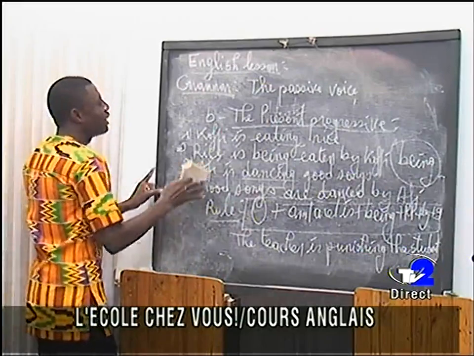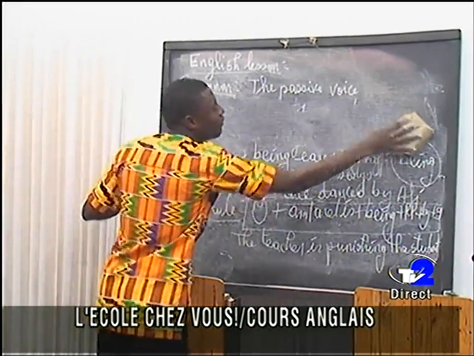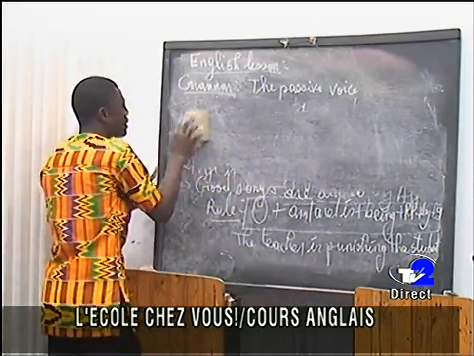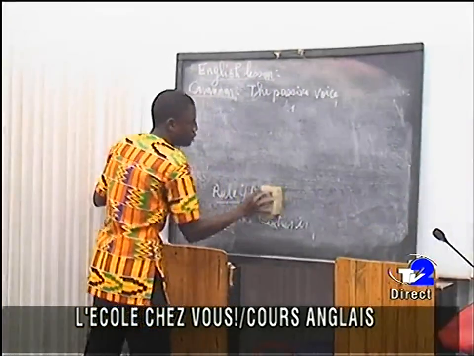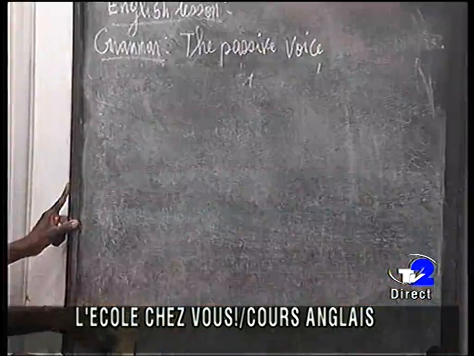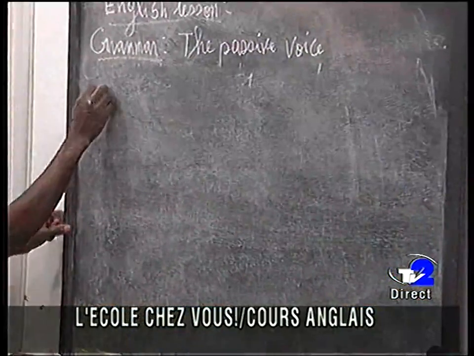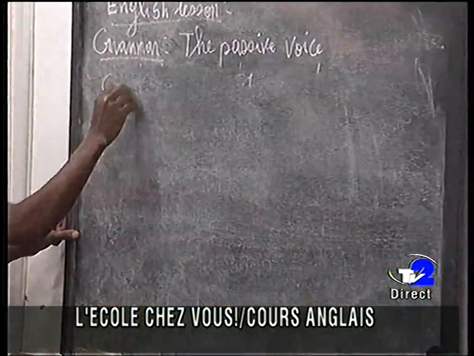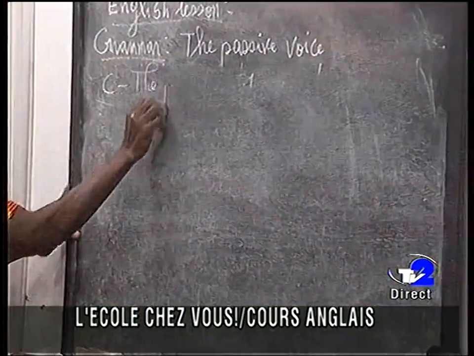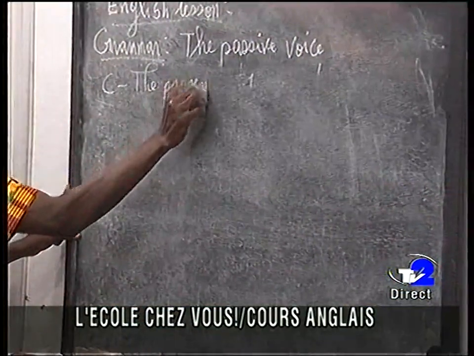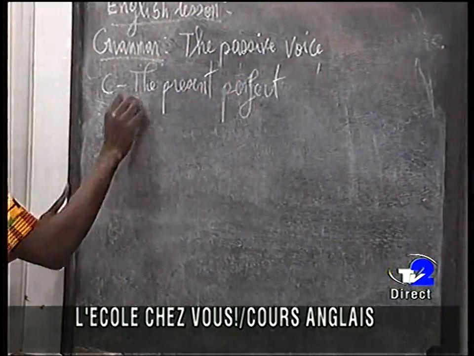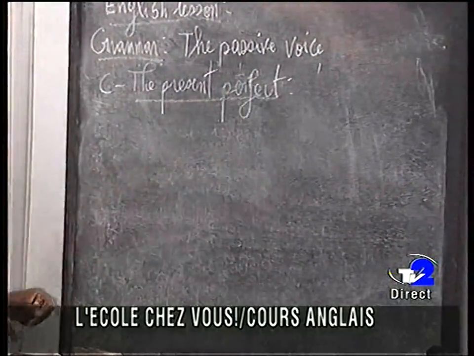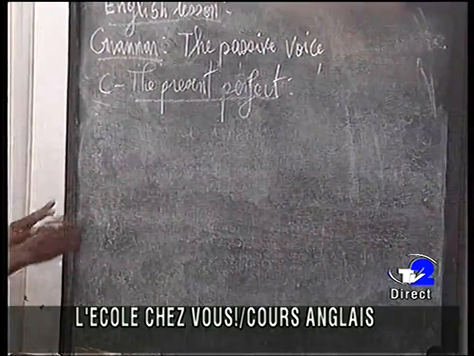Let us continue again with another tense of present. Now we are going to talk about the present perfect. Okay, the present perfect.